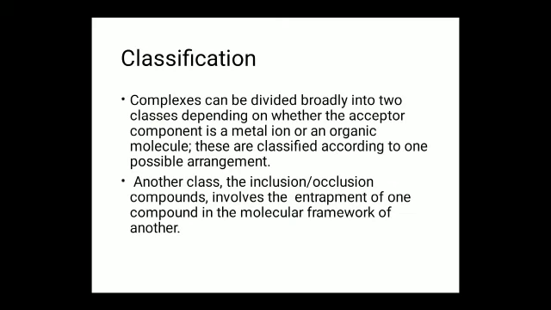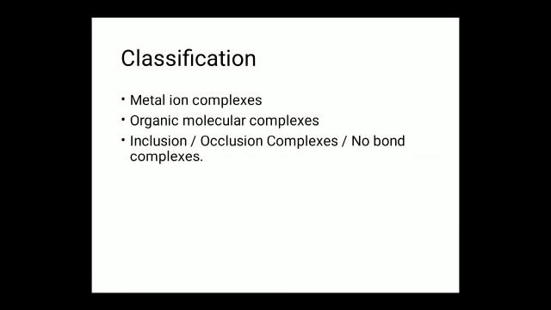Another class of complexes includes inclusion or exclusion compounds, which involve the entrapment of one compound in the molecular framework of another. So based upon this discussion, complexes are classified into three types: metal ion complexes, organic molecular complexes, and inclusion or exclusion or no-bond complexes.